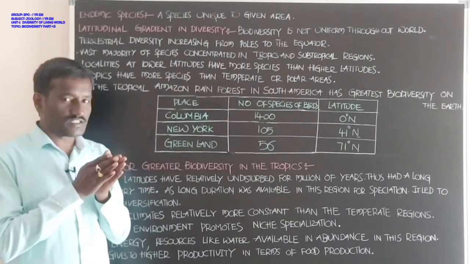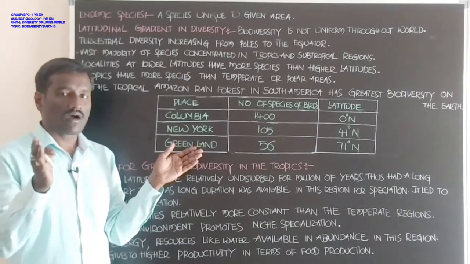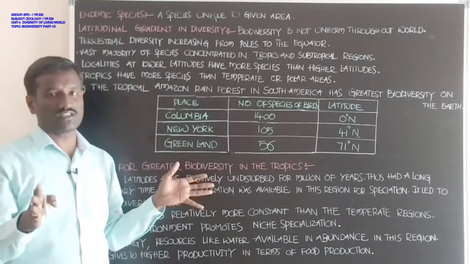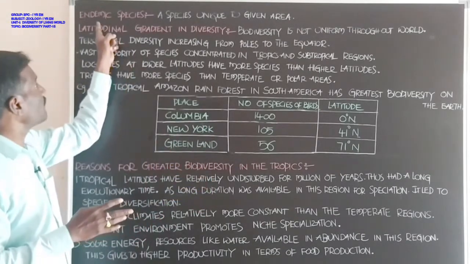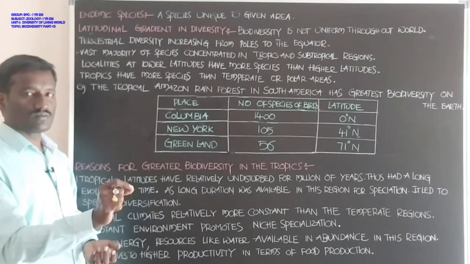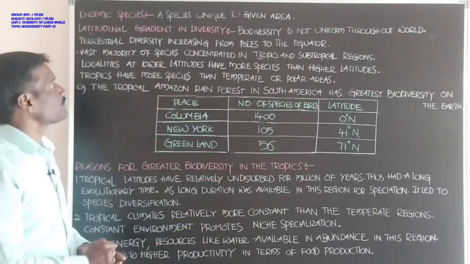These are species whose individuals are not available in all localities, all places, all regions. That is about endemic species: species that is unique to a given area, a given region.